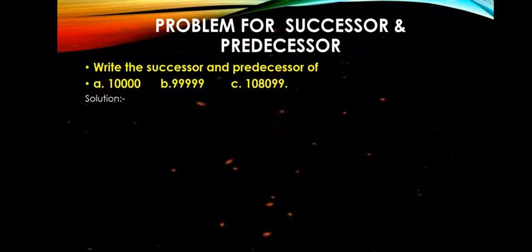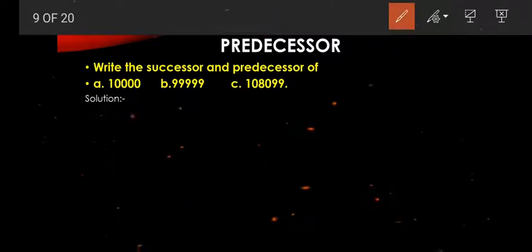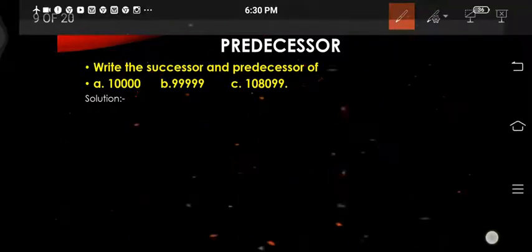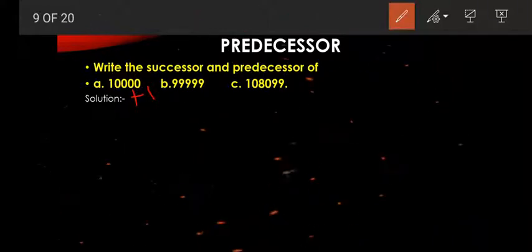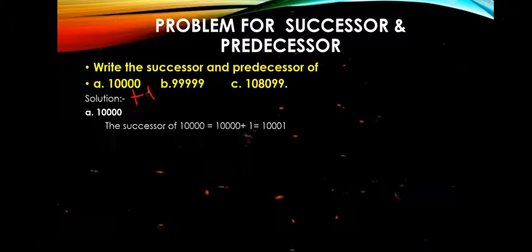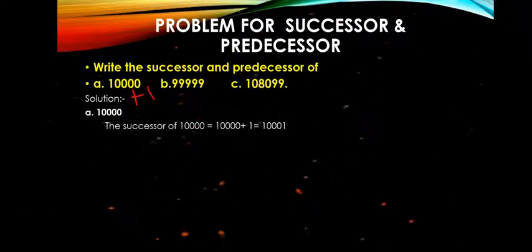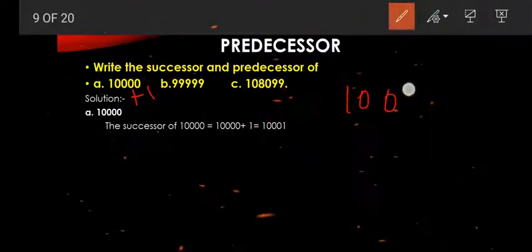Predecessor means minus 1, and successor means we add 1. 10,000 plus 1 gives 10,001. That is the successor. Successor we can easily get, but how can we get the predecessor?